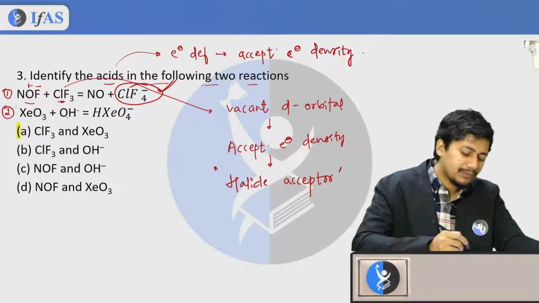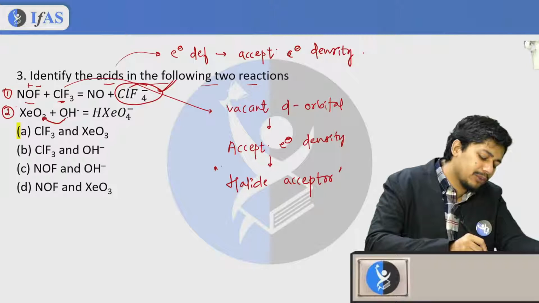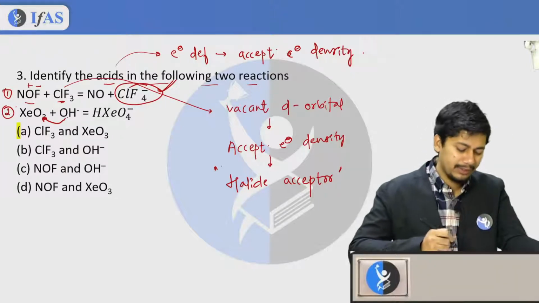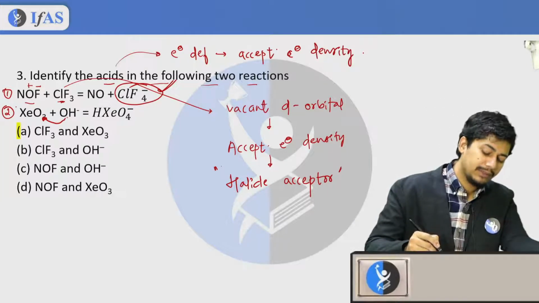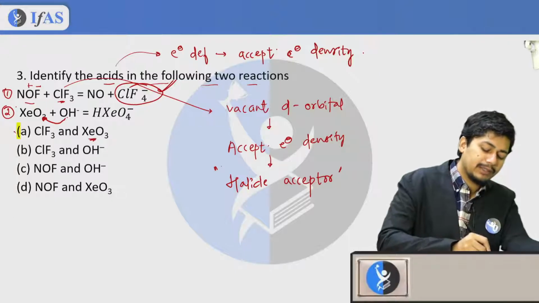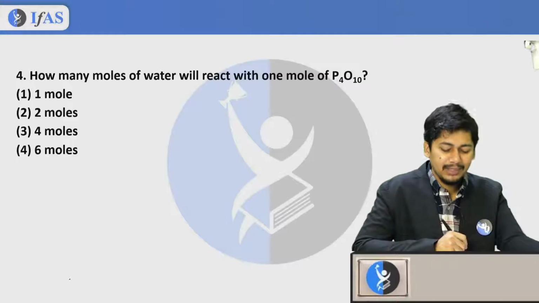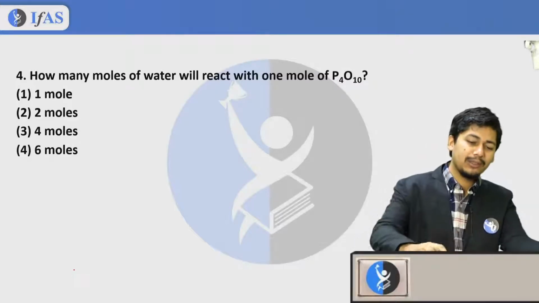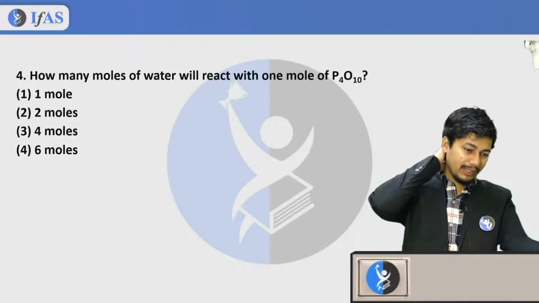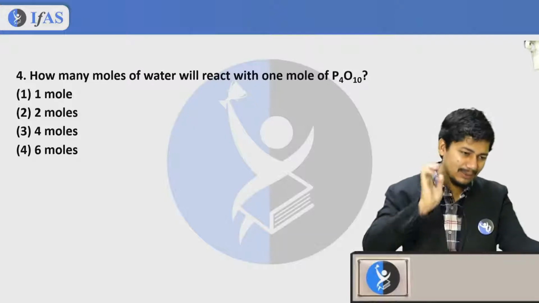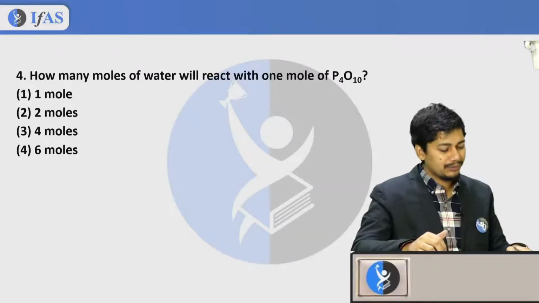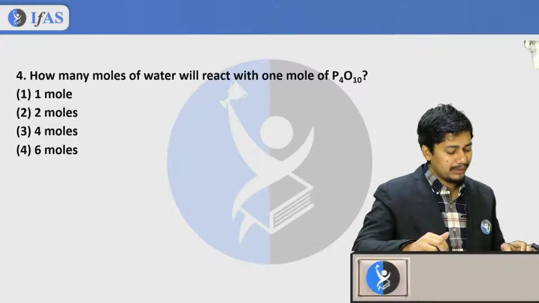Here XeO3 is accepting this kind of base, so for this reason XeO3 will be the acid. So option A is correct. Okay, next question. This question is also very simple as well as very interesting. You need to use your brain.